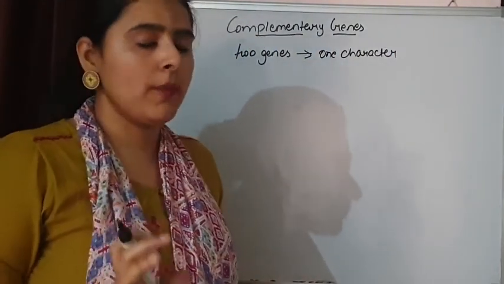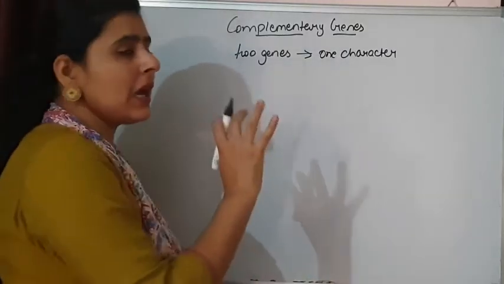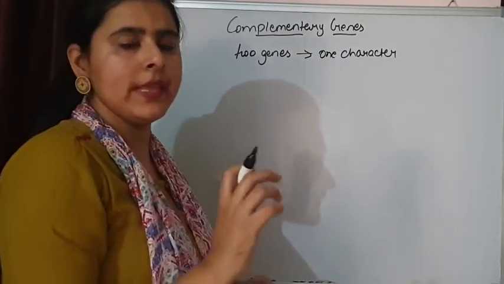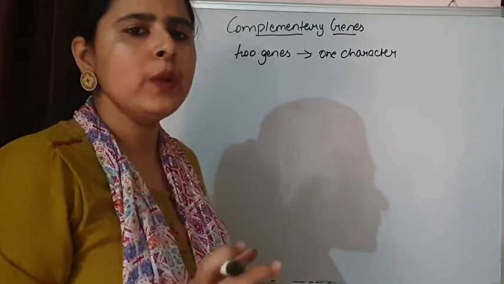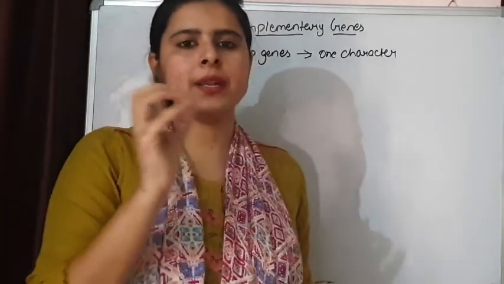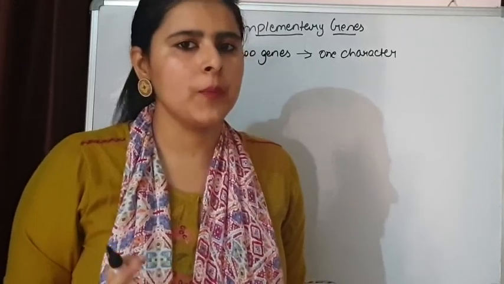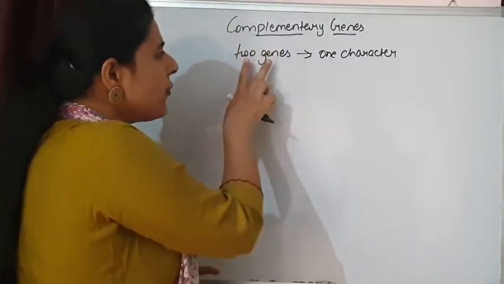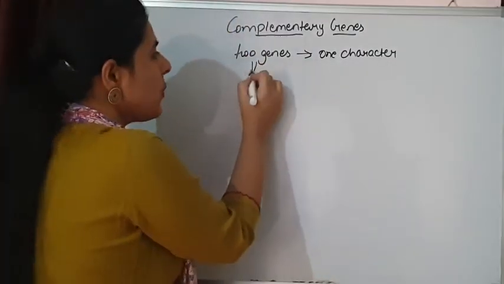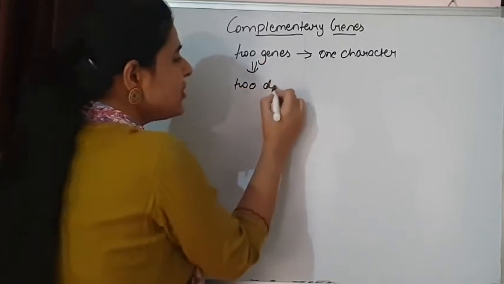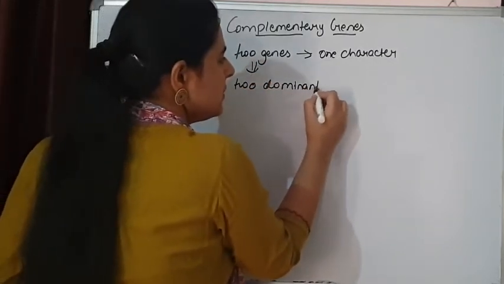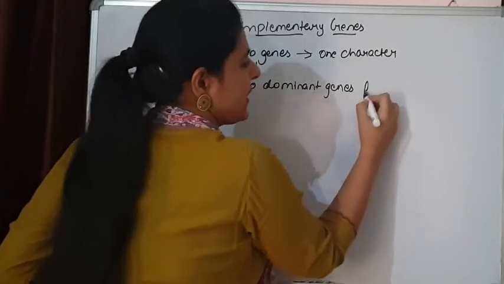In complementary genes, when both the alleles are dominant, then expression comes, and when only one is dominant and the other one is recessive, the expression is not going to come. That means there is a requirement of two genes, plus a requirement of two dominant genes for expression.